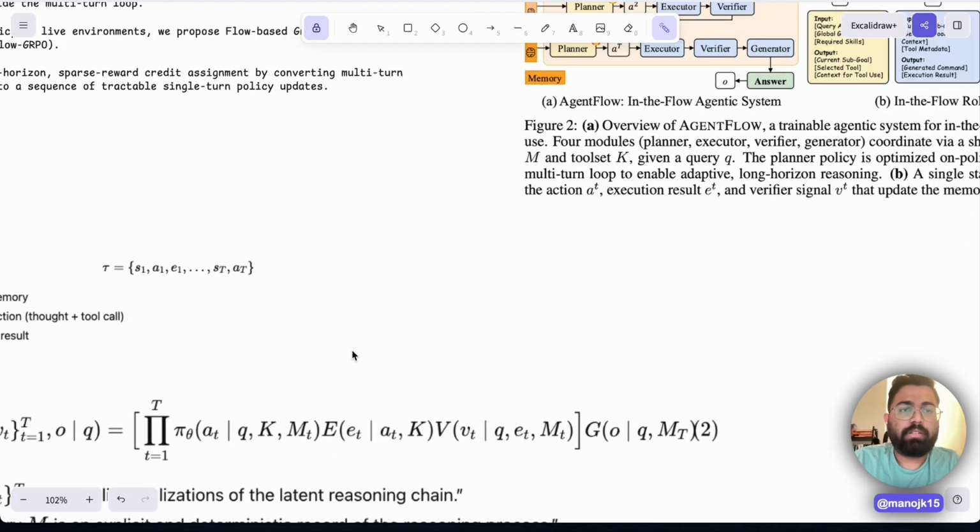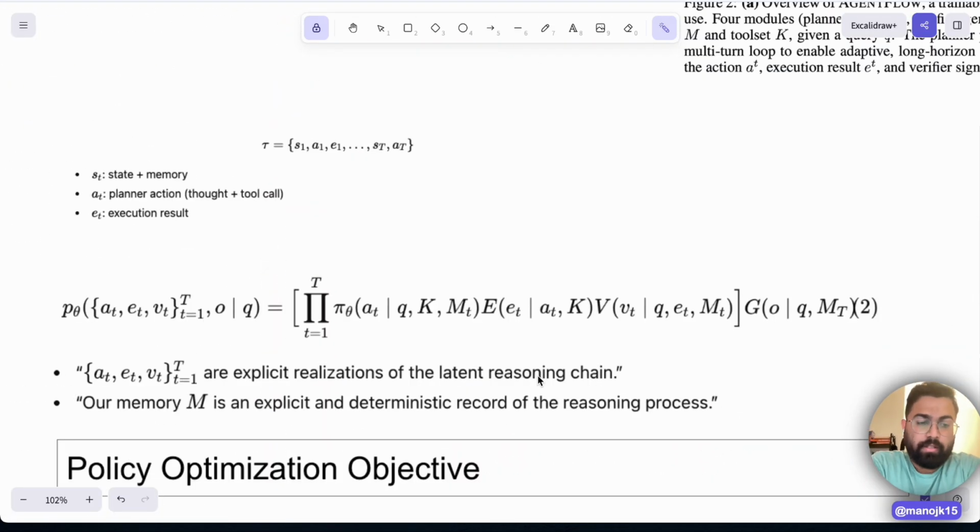Now, talking about this formula, that is how the agent workflow works with four distinct modules, and how it uses these four modules turn by turn to figure out the final answer over multiple turns. But before going to how to optimize these different turns and the entire system, let's talk about the few formulas backing this whole optimization part. As I just spoke about, tau is the trajectory, and it is a collection of different states, memory, planner actions and execution results, and the subscript is the turn number, 1 to T.